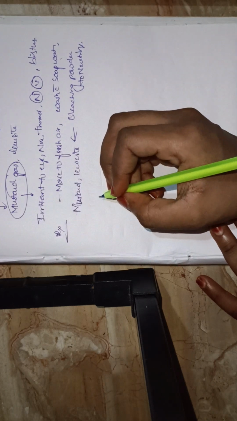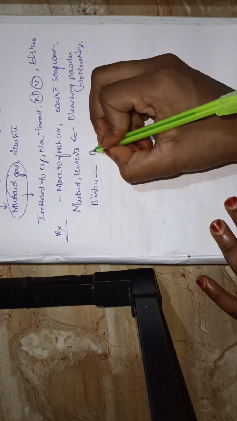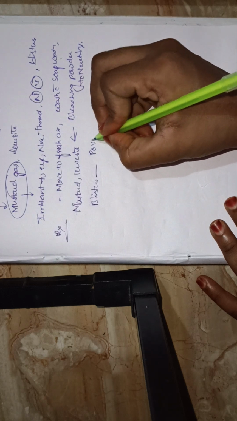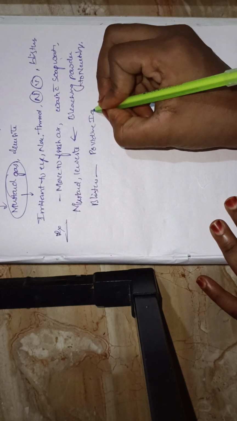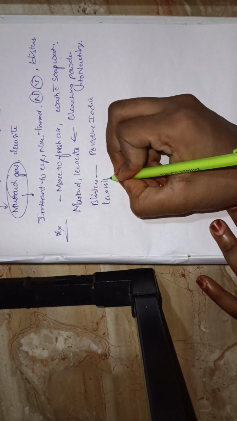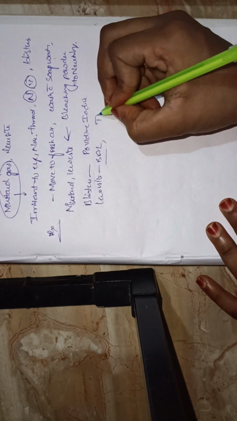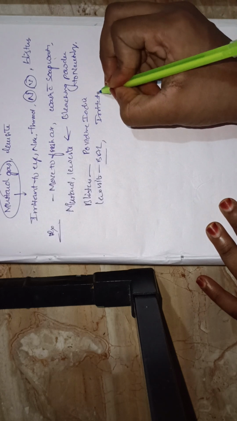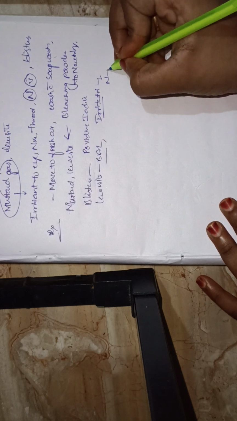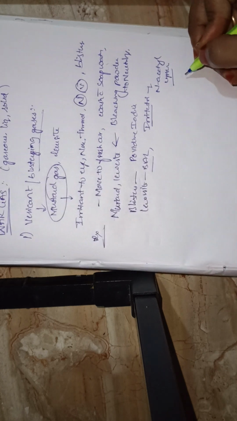Next, povidone iodine ointment for blister control. Blisters are formed, so for blisters povidone iodine is used. For only lewisite, we can use BAL as an antidote. Irritation of the eyes can be decreased by N-acetylcysteine.